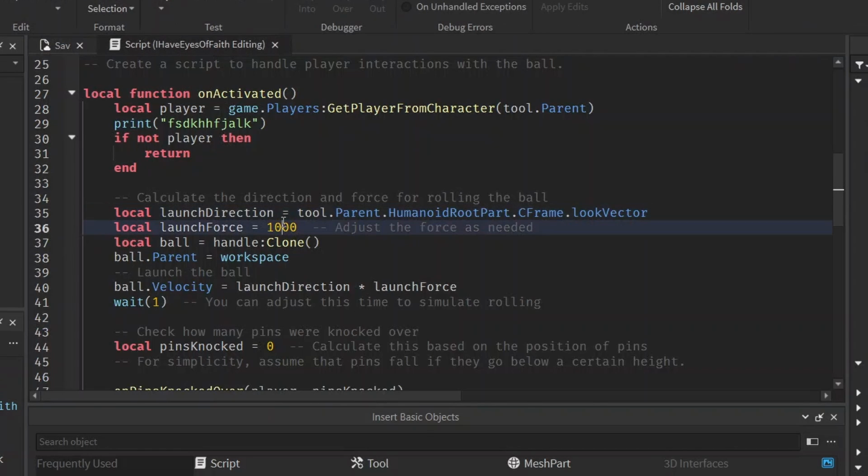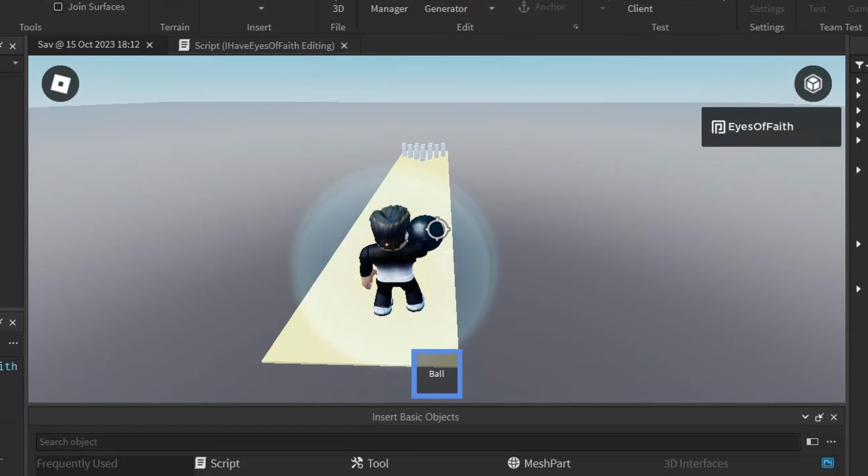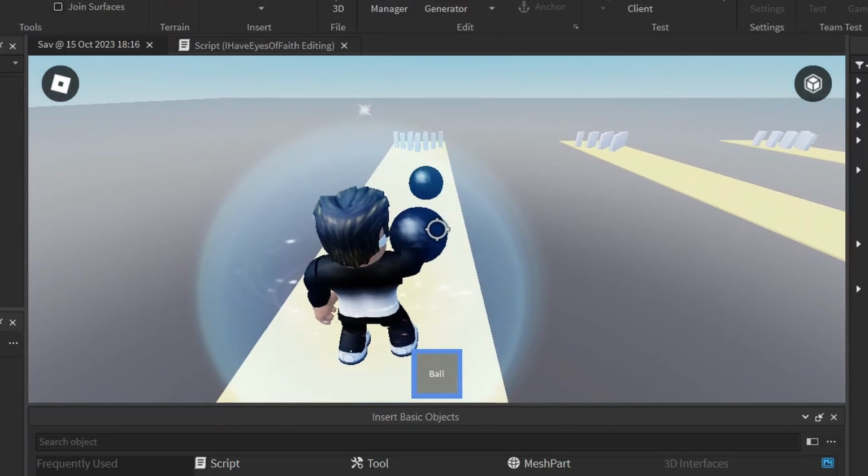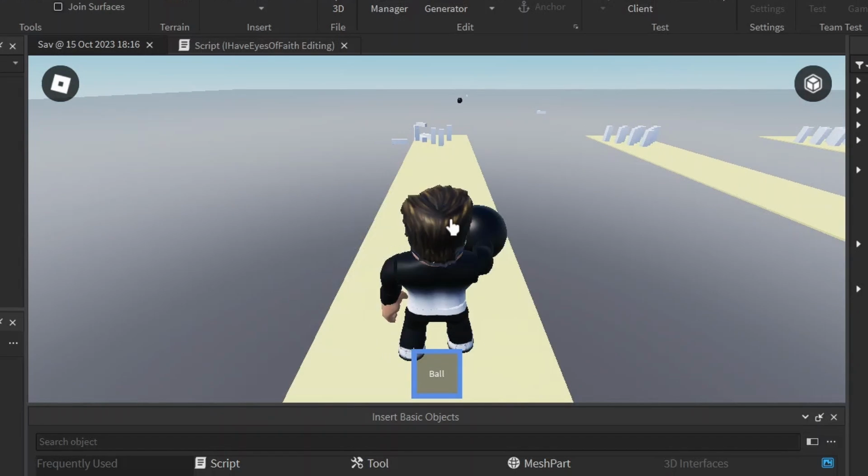Let's lower the power a bit, ChatGPT did too much. Now the ball's going to fall right through the map and everything. It probably helps when we have CanCollide turned to true, and hopefully it works now. It's a bit delayed to knock over the pins, but it works.